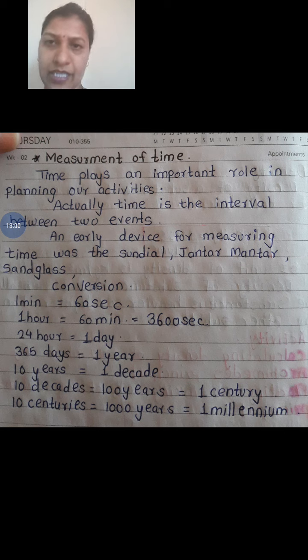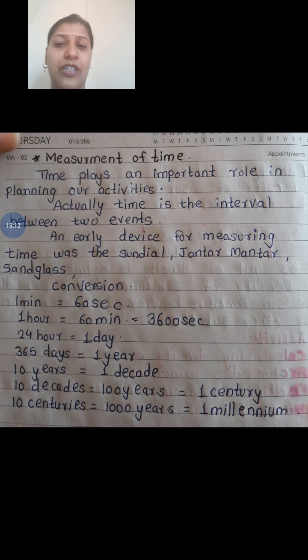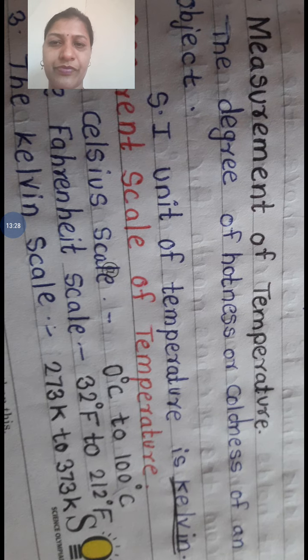In olden days, they did not have watches, so they had some instruments, that is Jantar Mantar, you might have seen in the book. Then sundial, sandglass, that consist of seconds or a minute. So these are some conversions of time. You have to go through the conversion properly.